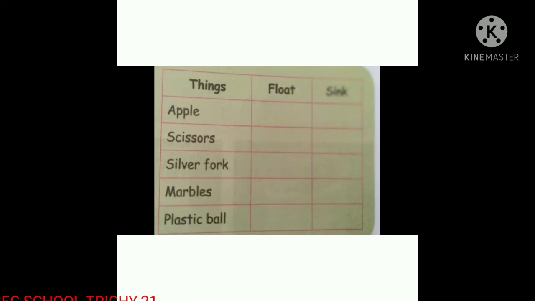Which object floats and which sinks? Apple? Does it sink? Scissors? Does it sink? Silver fork sinks. Marbles sink.